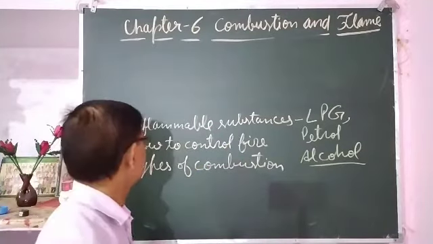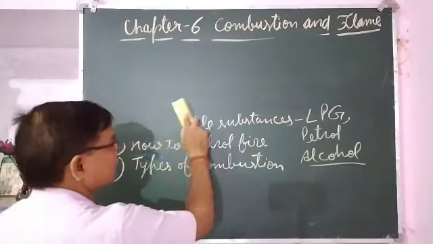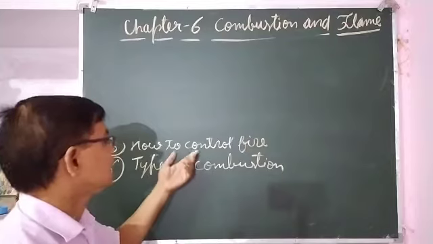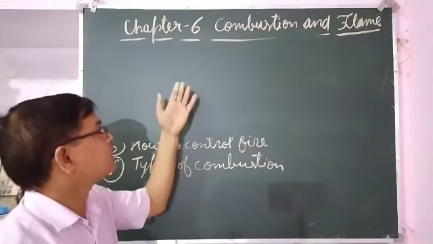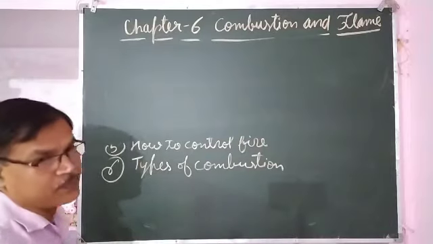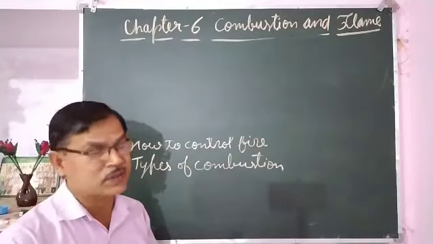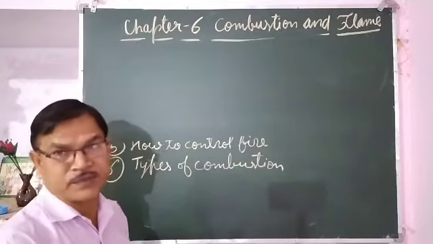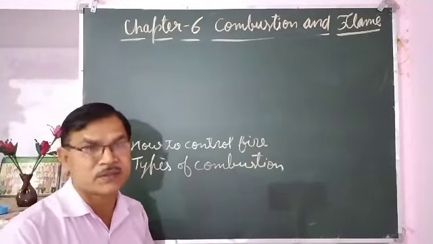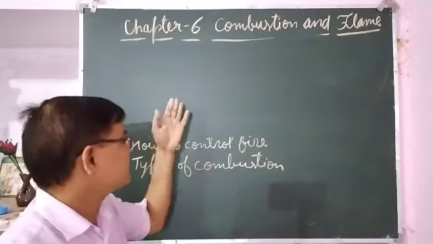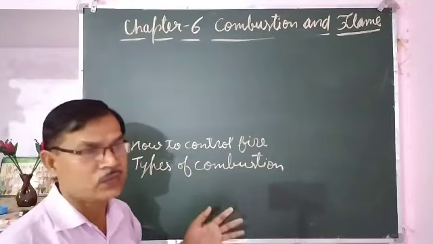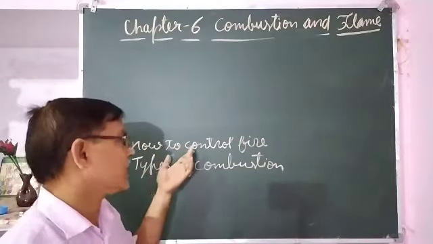Now, how can we control fire? There are three conditions: the presence of combustible substance, the presence of oxygen, and the rise of temperature up to its ignition temperature. If we remove any one or two of these three conditions, then the fire will be controlled.